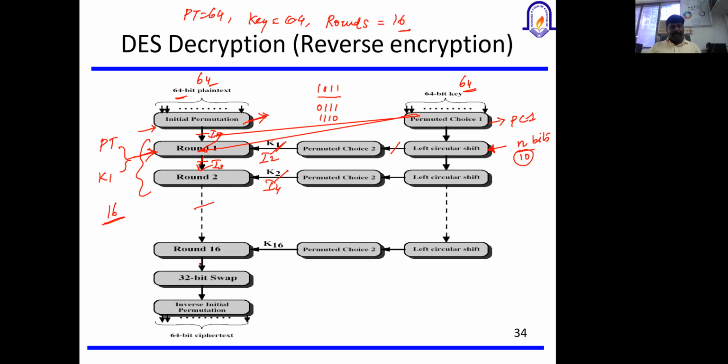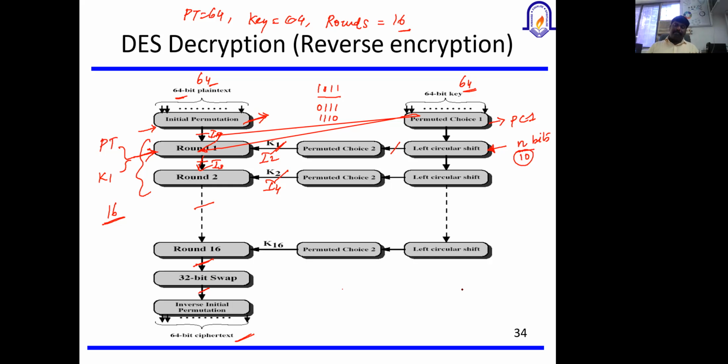After that, we'll do one more 32-bit swap operation, and then we'll do the inverse initial permutation, which is completely opposite to the initial permutation, and then we'll get the ciphertext value at the end. A 64-bit ciphertext.